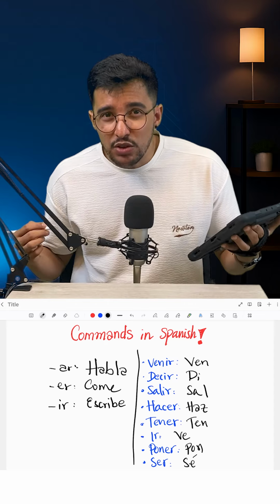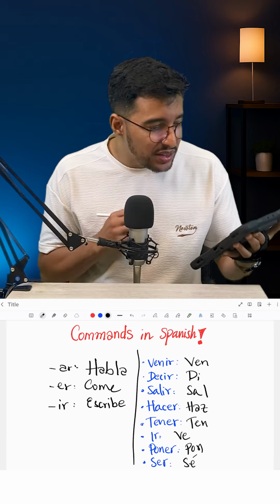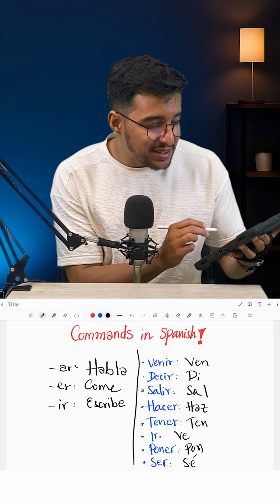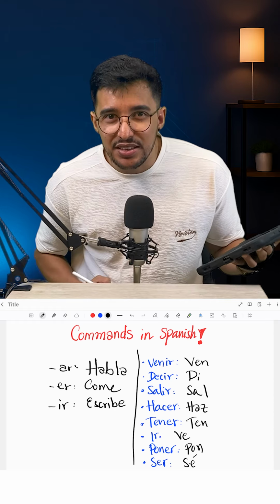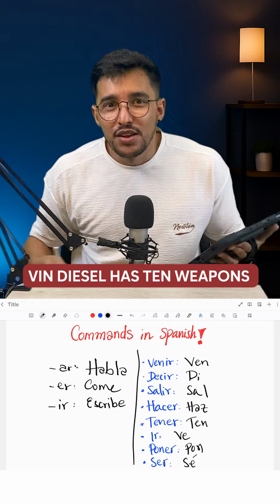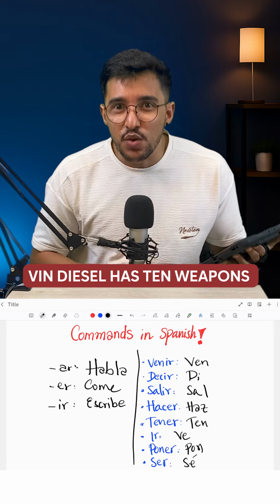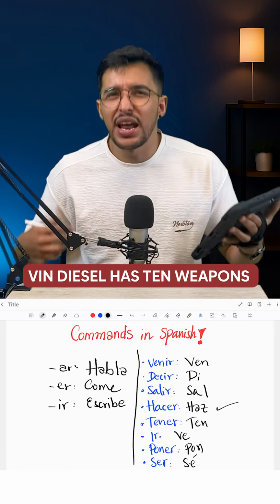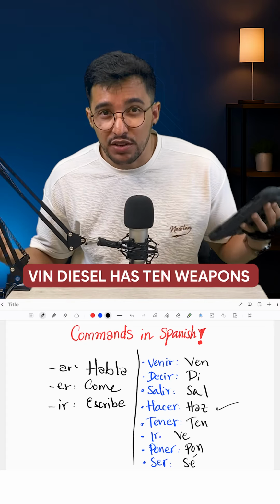There's something you can apply to remember these irregular verbs. If you read them quickly, Vin Diesel has 10 weapons, it's like saying this phrase, Vin Diesel has 10 weapons. So that's the trick to remember these irregular verbs. You can practice with this and you're gonna have a good understanding of the imperative mood in Spanish.